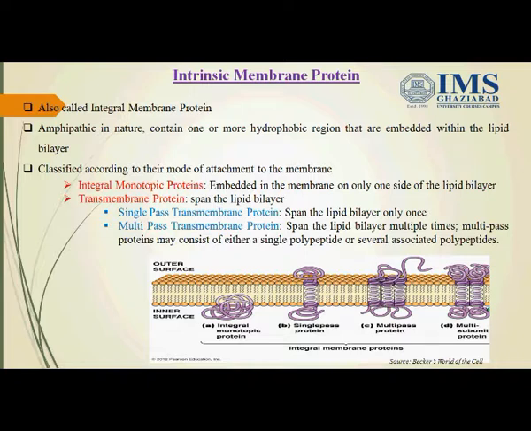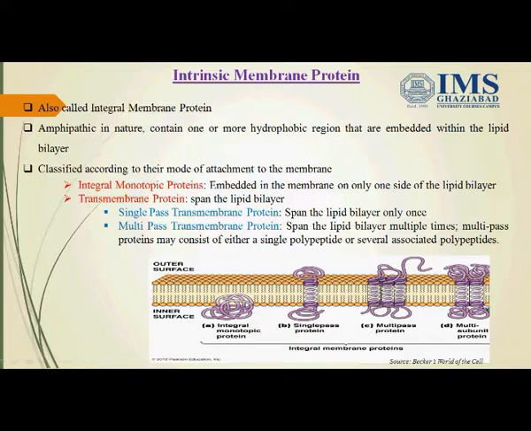Now, intrinsic membrane proteins. Intrinsic membrane proteins are also called integral membrane proteins. They are amphipathic in nature, that is, they contain both hydrophobic and hydrophilic regions. Hydrophobic regions are embedded within the lipid bilayer, whereas hydrophilic regions are outside the lipid bilayer. They can further be classified according to the mode of attachment to the membrane. They can be integral monotopic proteins. As we can see, they are embedded in only one side of the membrane.